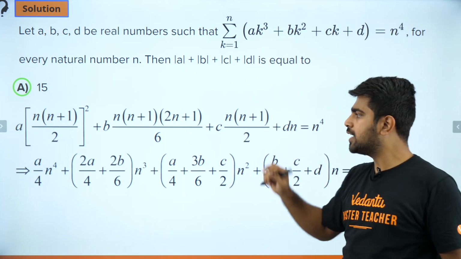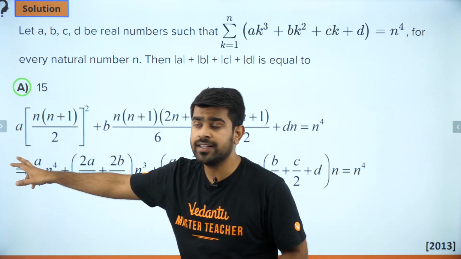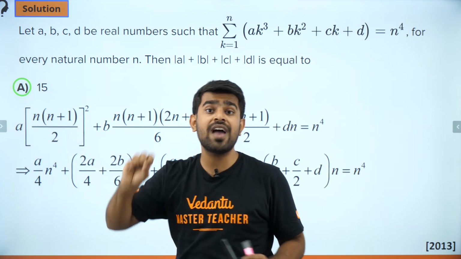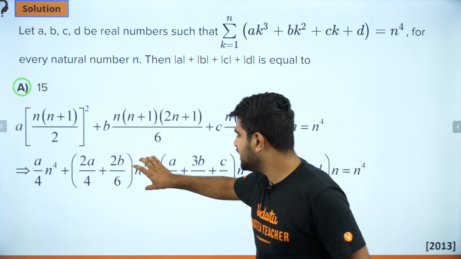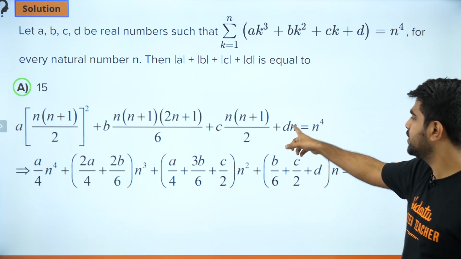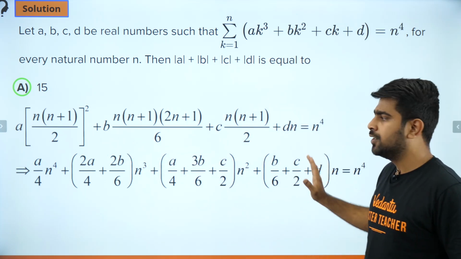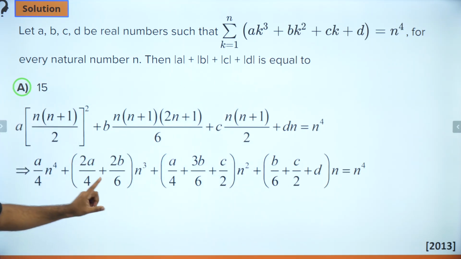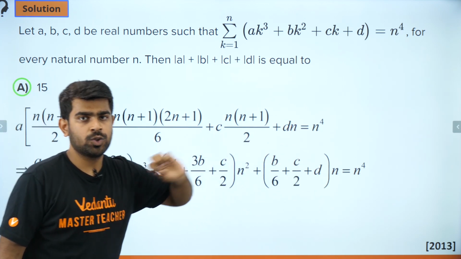Getting it? So now I group the terms with powers of n. What is the highest power of n? The highest power of n will be over here because you have n square into n square. So you'll have n to the power 4, which is the highest power. So n to the power 4, n to the power 3, n to the power 2, n to the power 1. There is no term which is constant. You can see clearly, right? All the terms have n. So there is no constant term. I stop there. That is my left hand side, which will come after simplification, which I have not done. I hope you guys can do it. I just collected n power 4, n power 3, n power 2, n together.